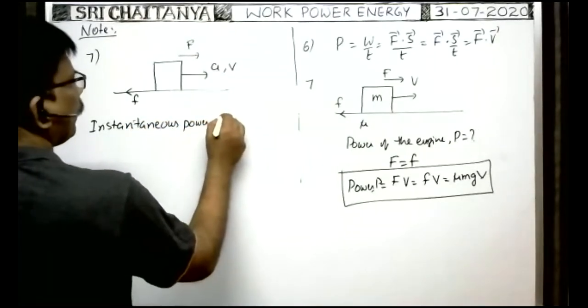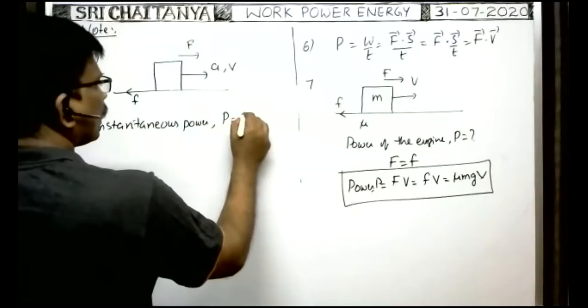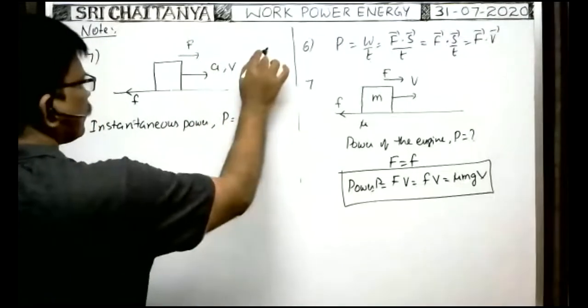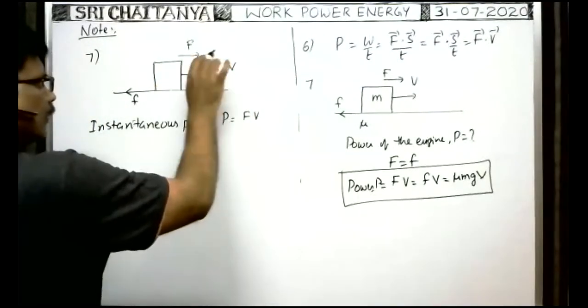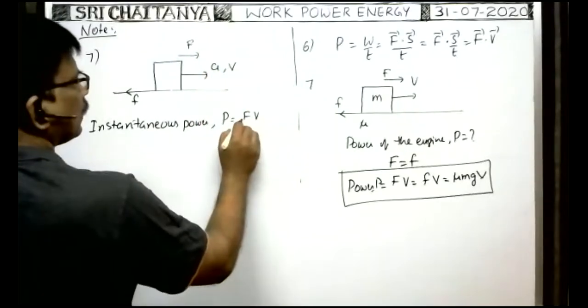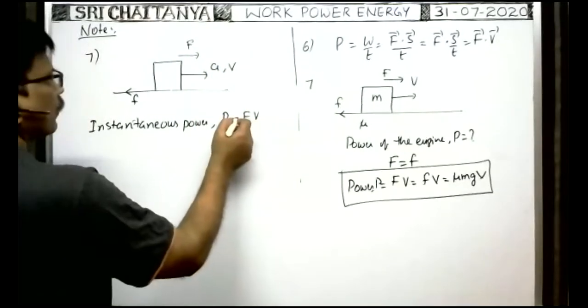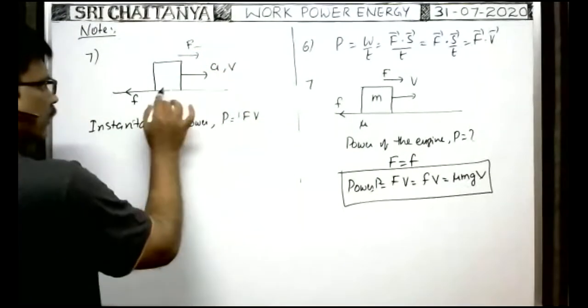Instantaneous power P is equal to F vector dot V vector, which means F times V, because the force applied by the vehicle is in this direction and the velocity is also in the same direction. But F is not given. Friction is given, acceleration is given. That's all.